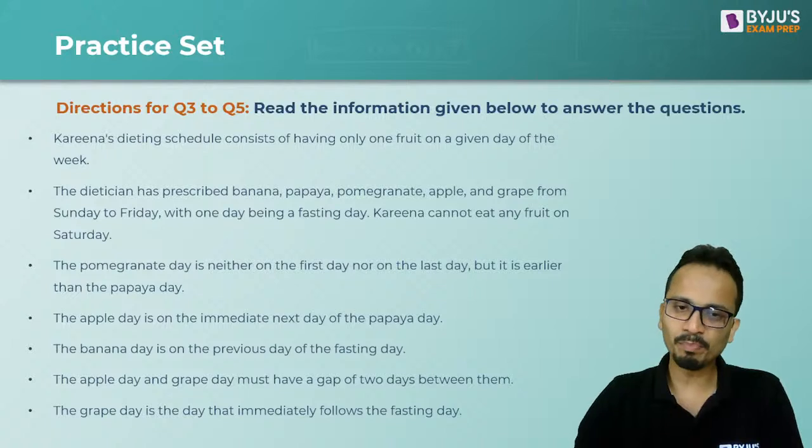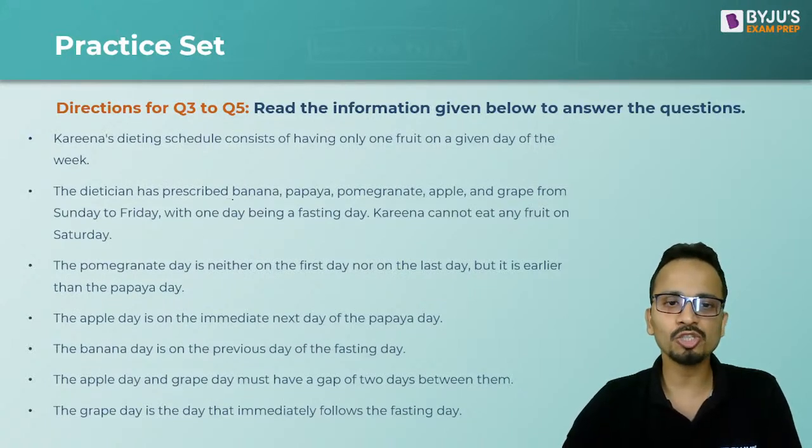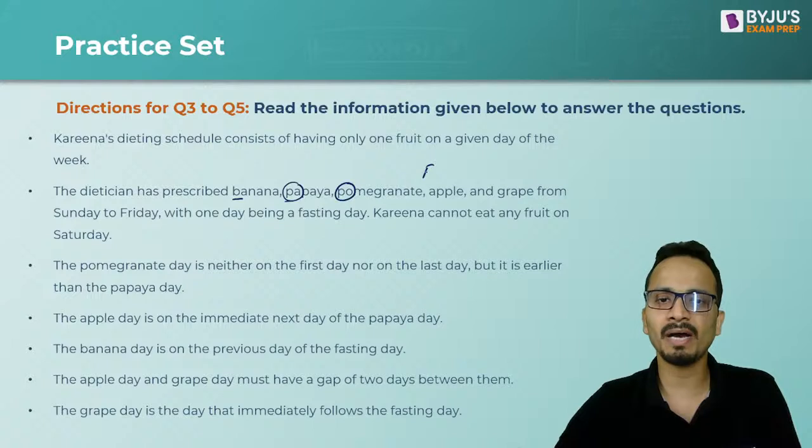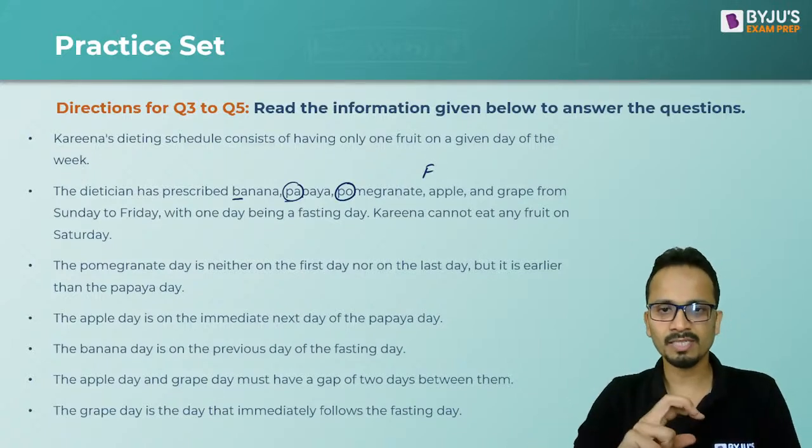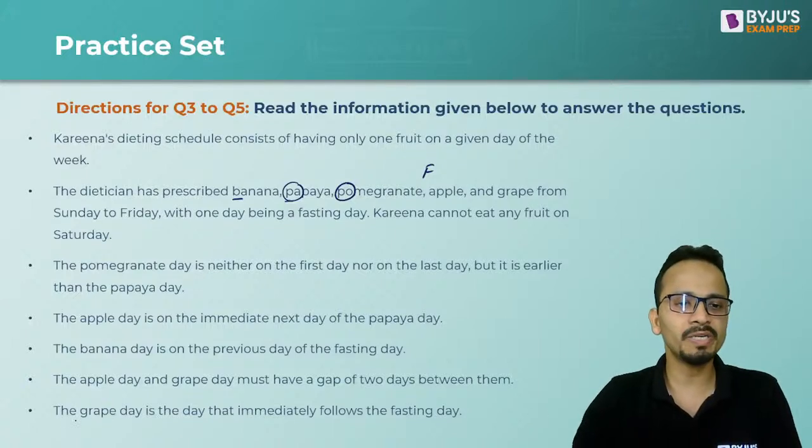Meanwhile, you can post the arrangement that you have made. You can use the initials of these fruits. Papaya and pomegranate start with the same alphabet, so you can write PA and PO. And the fasting day, you can represent it by F. So all of you who are done can post whatever arrangement they have made.